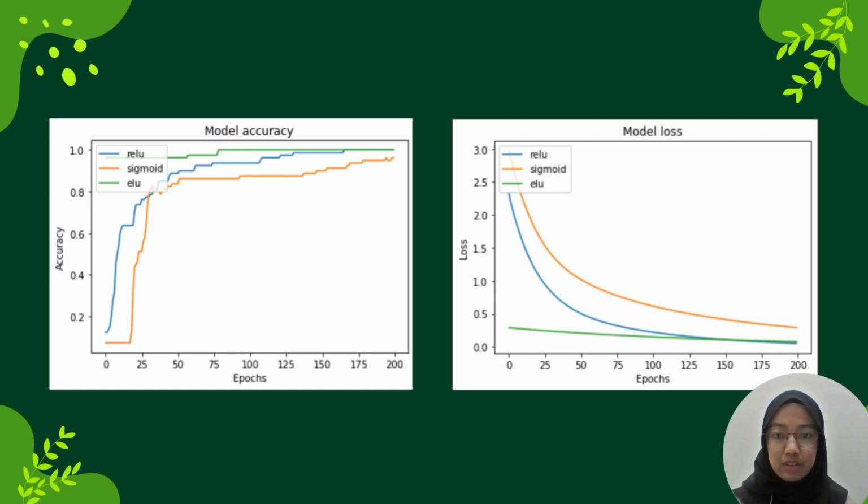For the Adamax algorithm, based on the model accuracy graph, the highest result is ReLU with 100% accuracy. And based on the model loss graph, ReLU has the lowest loss during the training process and Sigmoid has the highest loss.